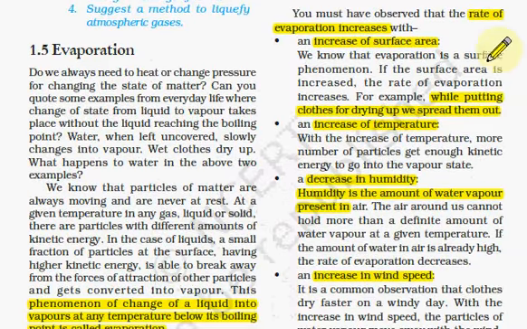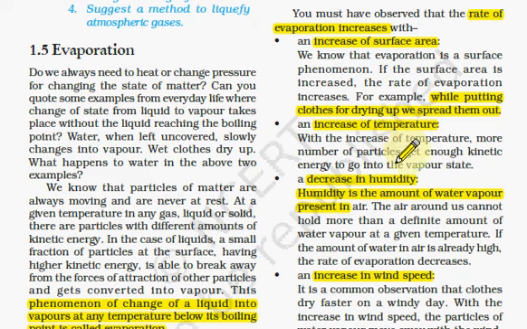These are some of the factors which you should remember, as they can be asked in long answers. The rate of evaporation increases with an increase in surface area. You know that when you are drying clothes, you keep them spread out so that the surface area increases and more evaporation takes place. It also increases with an increase in temperature.